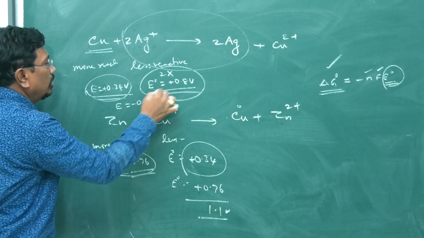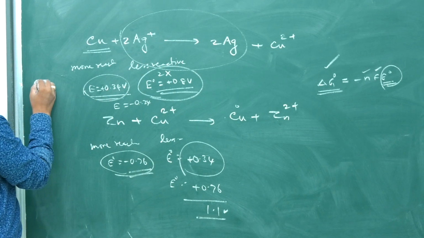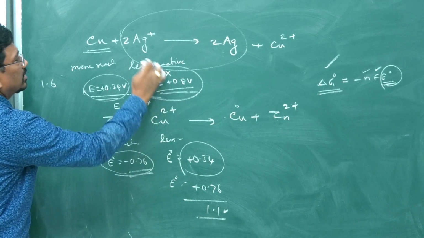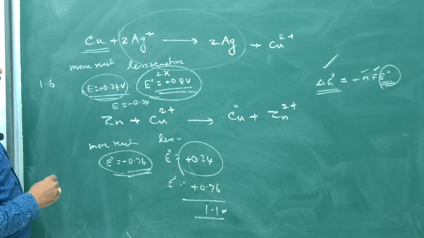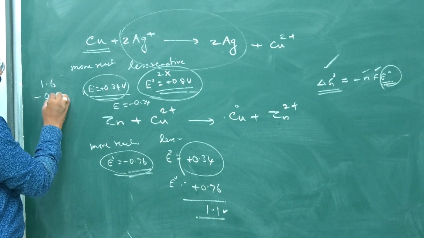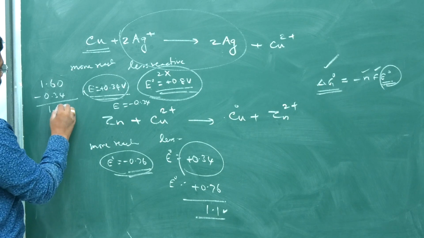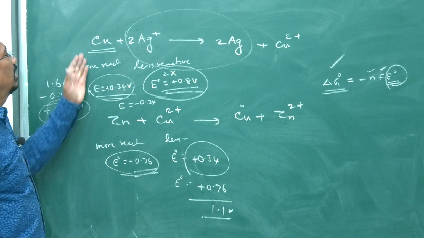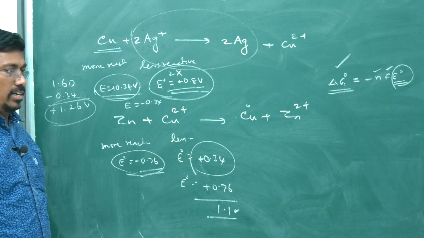If we couple these two, for the conversion of 2 Ag+ into Ag, the reduction potential is 2 into 0.8, and for the oxidation of Cu, minus 0.34. So the total comes to 1.26, and therefore it is feasible, and by using this electrochemical principle we can extract metals.